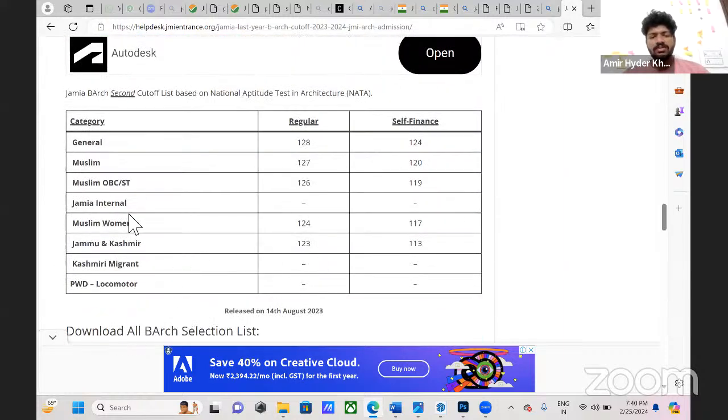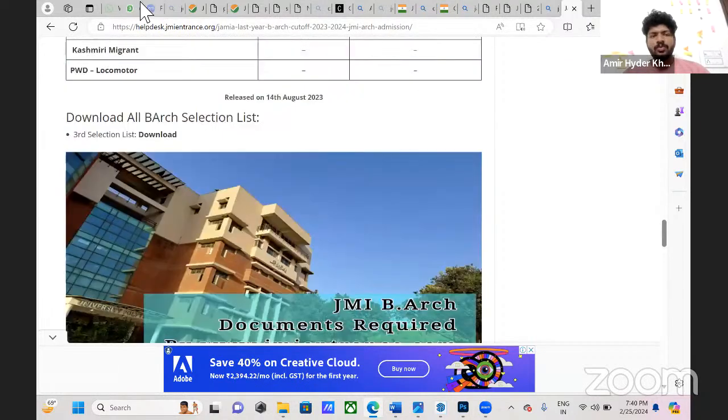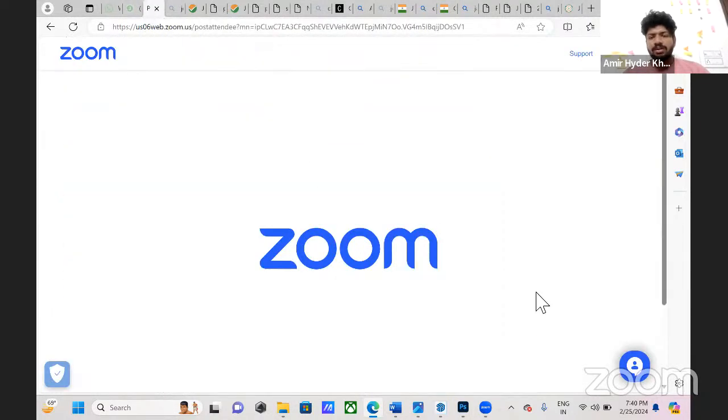In the second round, it's not the same. The upgradation will be happening and people will be joining. So this is the overall orientation for NATA and JEE Mains. If you have any queries regarding these examinations, please feel free to contact us.